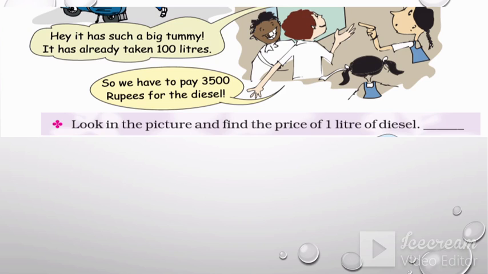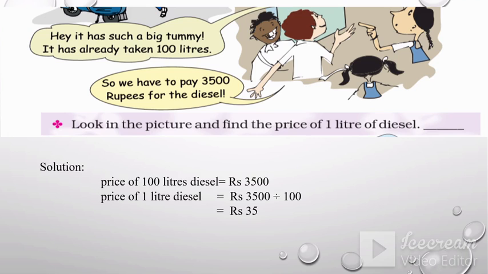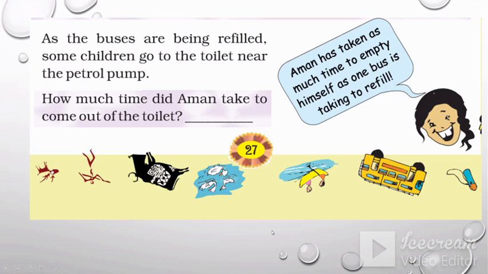When we have the total price and we have to find out the price of 1 liter, then we have to do what? Division. Price of 100 liters of diesel is 3,500. So price of 1 liter of diesel will be 3,500 divided by 100, that gives 35. So price of 1 liter of diesel will be 35 rupees.